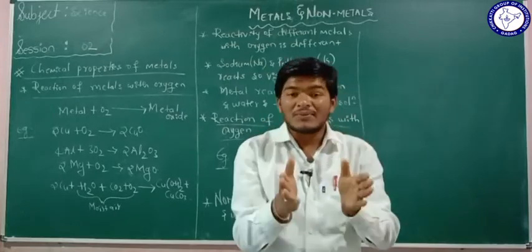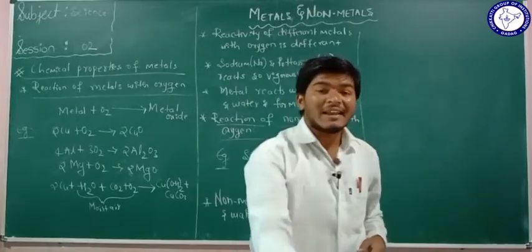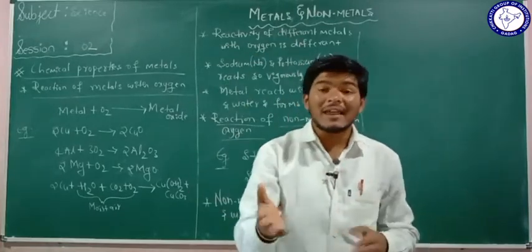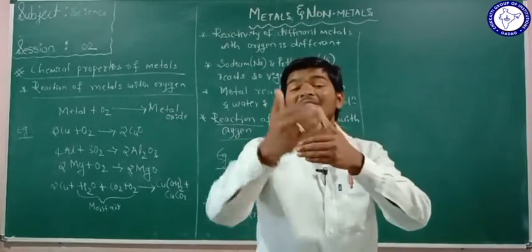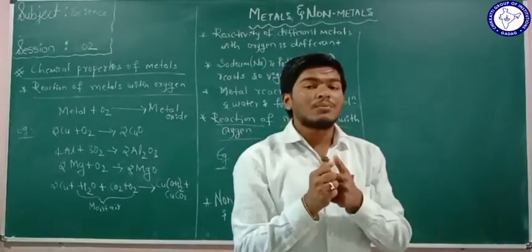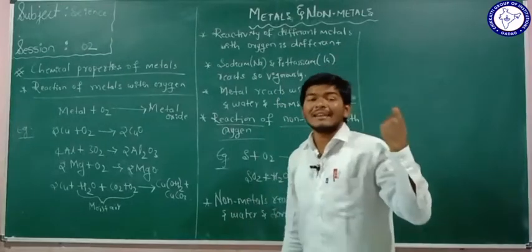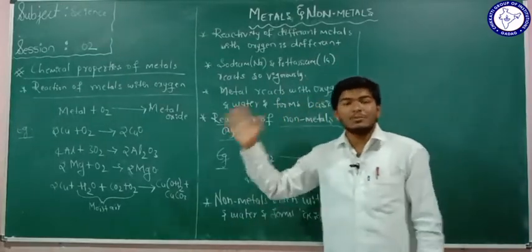Once it is formed, in the next time, on further exposure, it resists the reaction between the oxygen and the aluminium. So why do they use aluminium wires in electrical poles? Why?